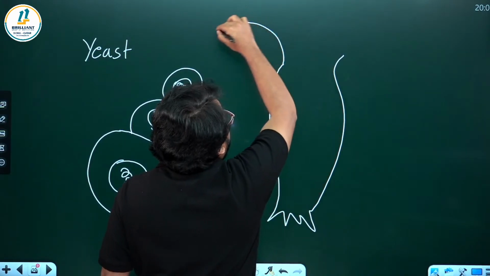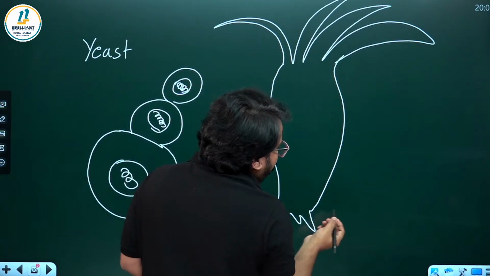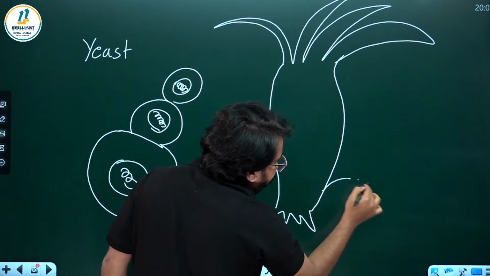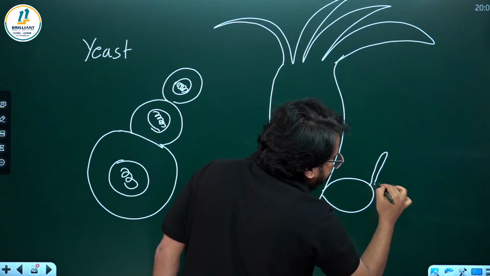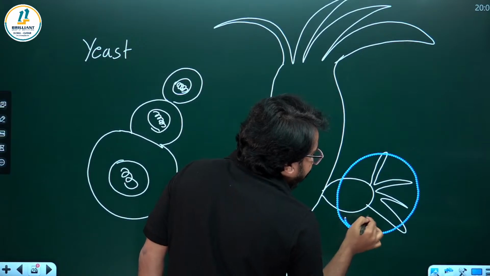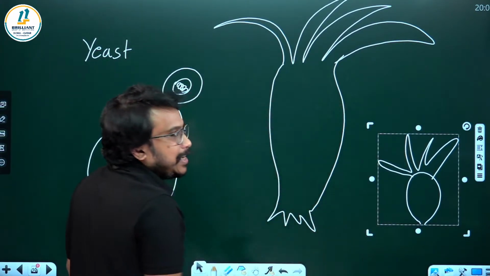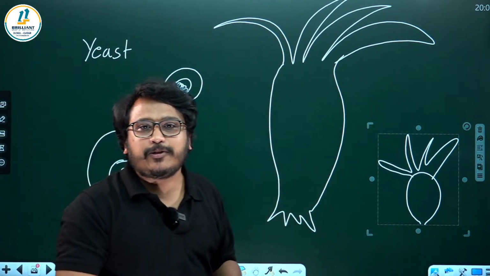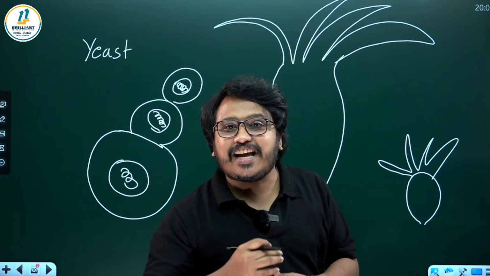Hydra. Budding is also observed in Hydra. You may know about Hydra. In Hydra, the parent will produce a bud or a small outgrowth. Later, they will form a new Hydra which can detach from the parent and grow into a new individual. Like that, they will be detaching and growing into new individuals. This is budding. Exogenous buds are observed in yeast and Hydra.